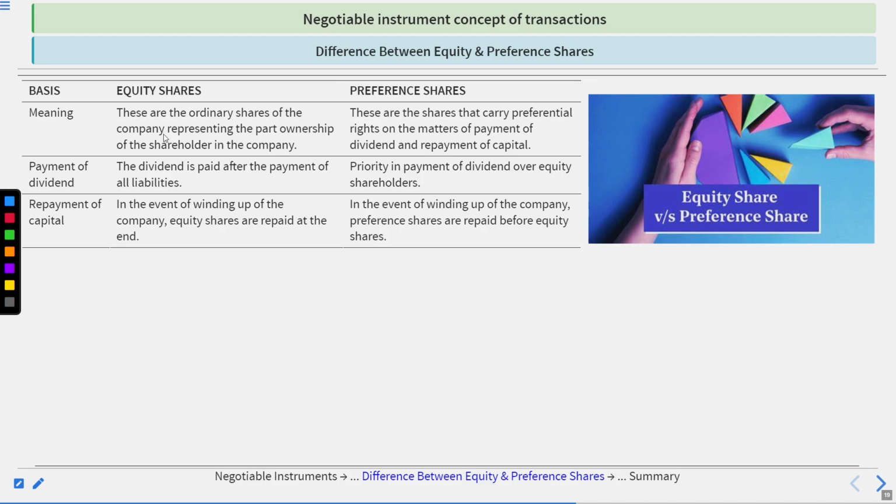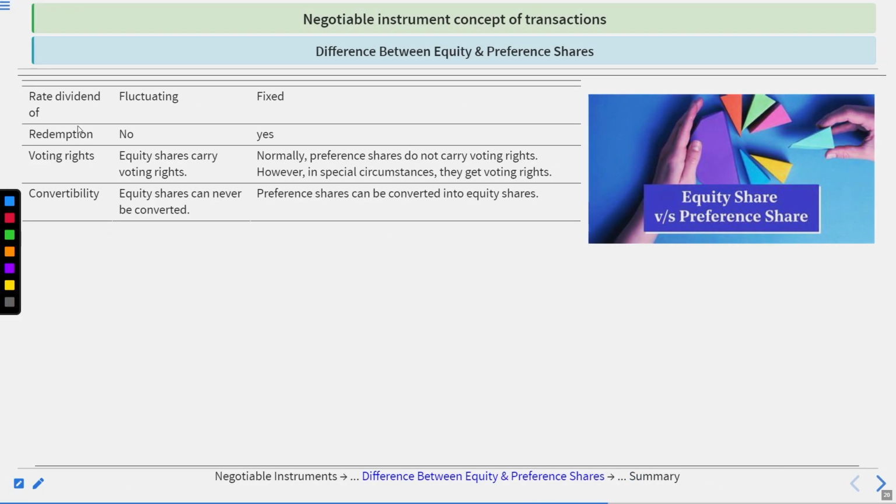Now, the difference between the equity and the preference shares. Equity shares are the ordinary shares of the company representing the part ownership of the shareholder in the company. Preference shares are the shares that carry preferential rights on the matters of payment of dividend and repayment of capital. Payment of dividend: for equity shares, the dividend is paid after the payment of all the liabilities, while preference shares have priority in payment of dividend over equity shares. Repayment of capital: in the event of winding up of the company, equity shares are repaid at the end, and preference shares are repaid before equity shares.